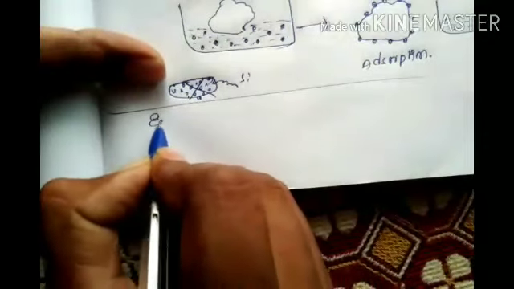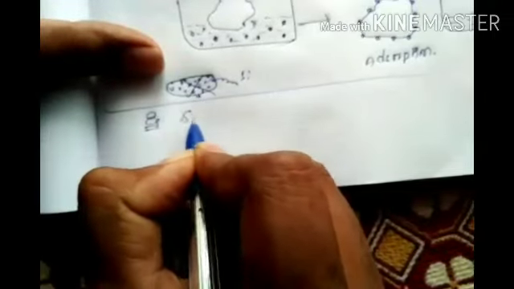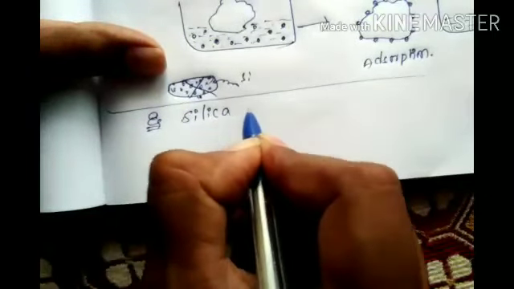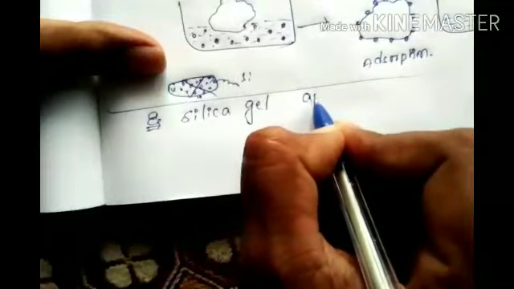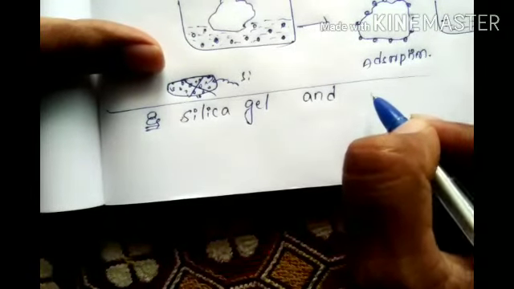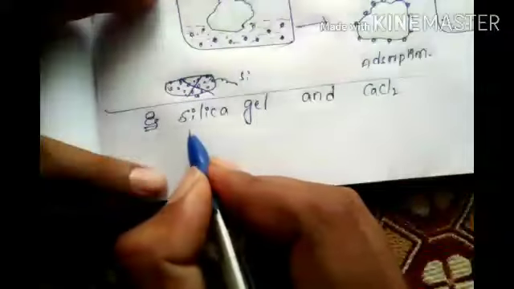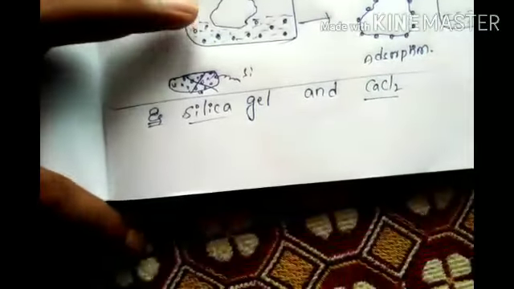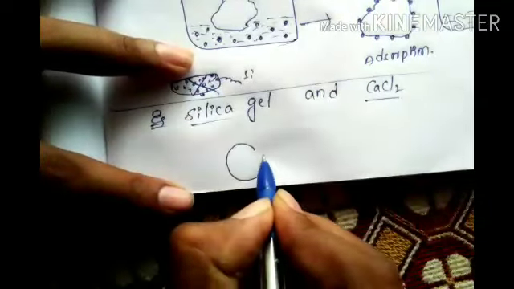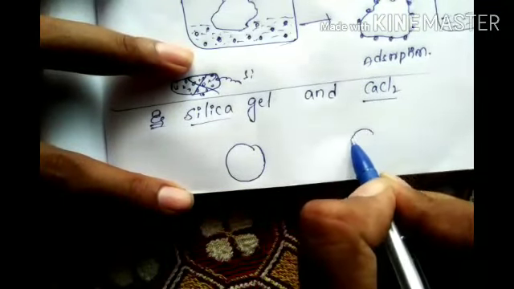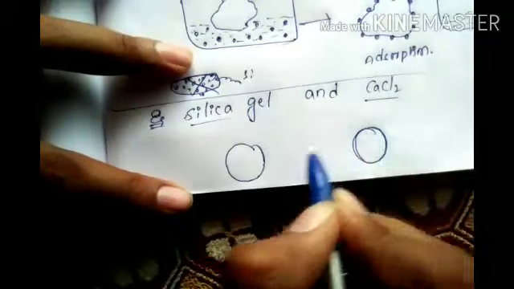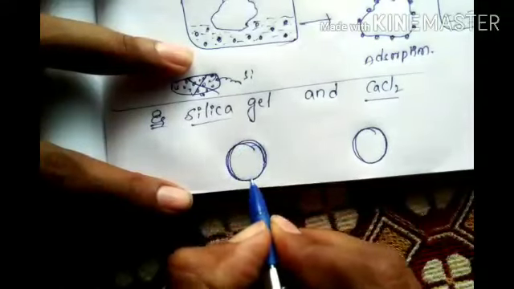Downside, see. For example, the main example: silica gel and calcium chloride, both I am taking. Both look like the same chemical.